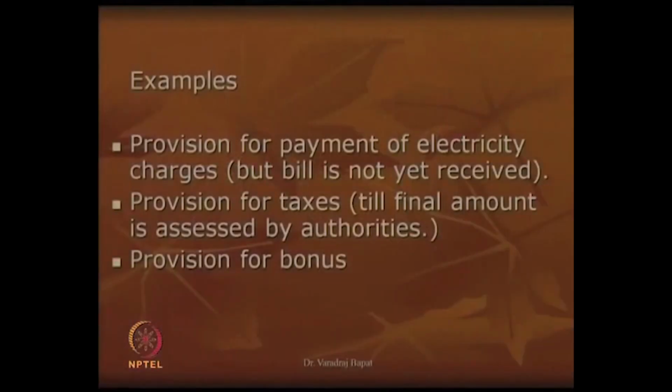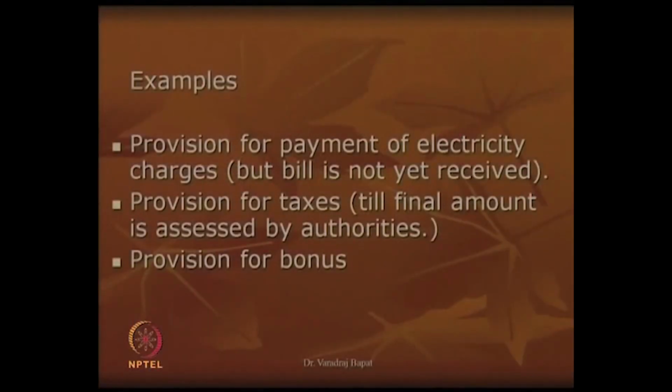The ultimate decision will come when the government authorities will take a call and make what is known as an assessment. So, government officer will say that this is the amount of tax which you are supposed to pay. Then it will get converted into current liability. As long as that does not happen, we call it a provision. Okay. So, here you can see some of the examples.